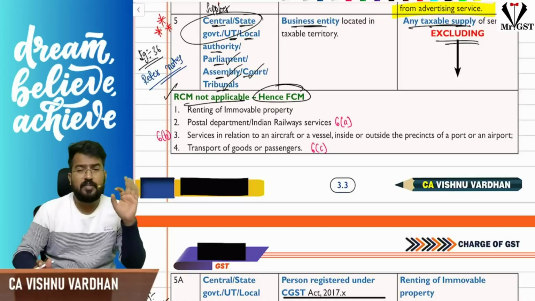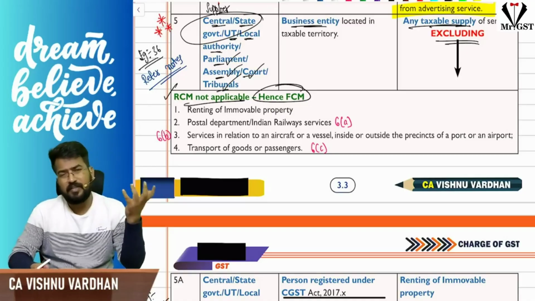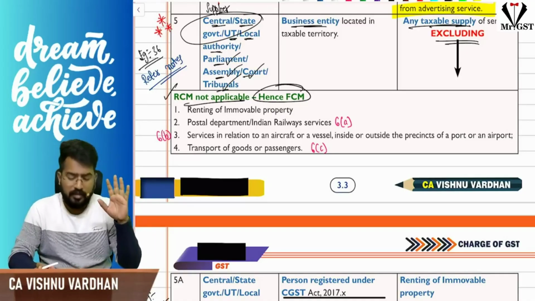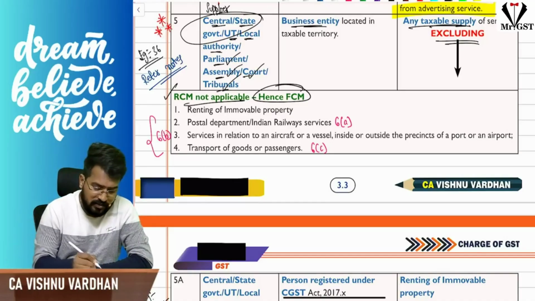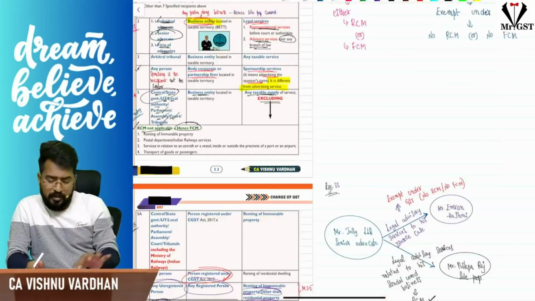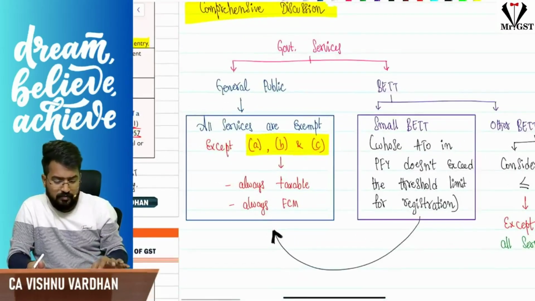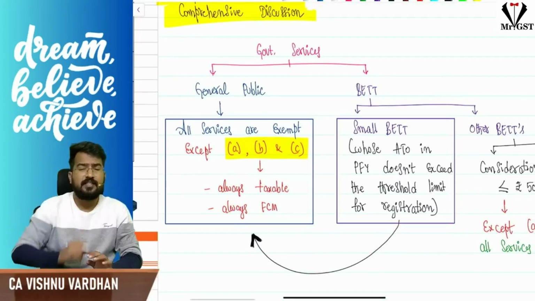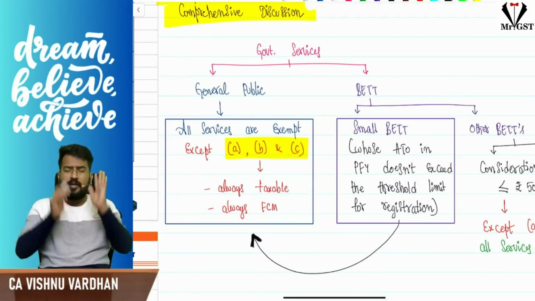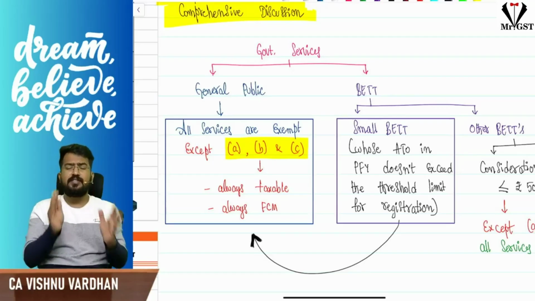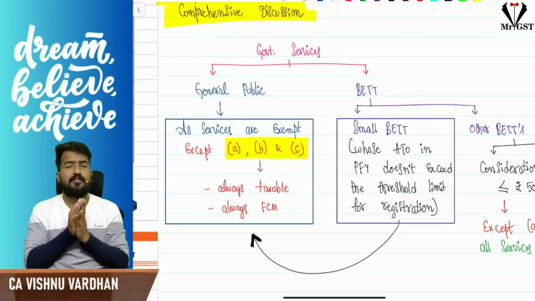Always remember what 6A, B, C are, because in further entries or notifications you will be seeing this word. So, coming to the point, except for these three services, whatever services are provided by government to the general public are exempt under GST. Simple, remember this. Now, these three services are taxable. These three are taxable under forward charge. Always remember these three services, always taxable, always forward charge.